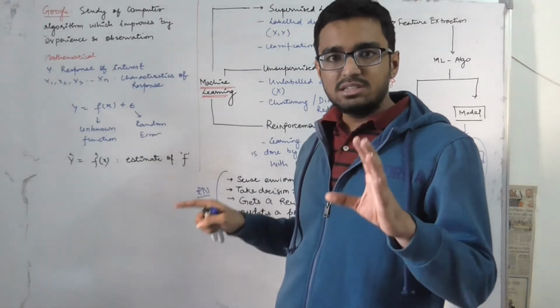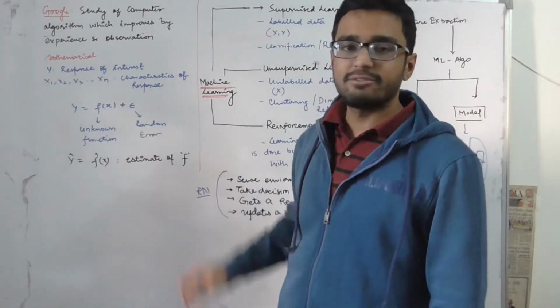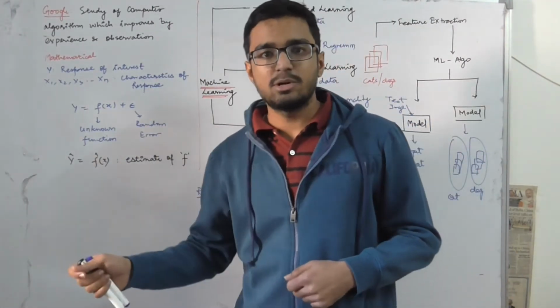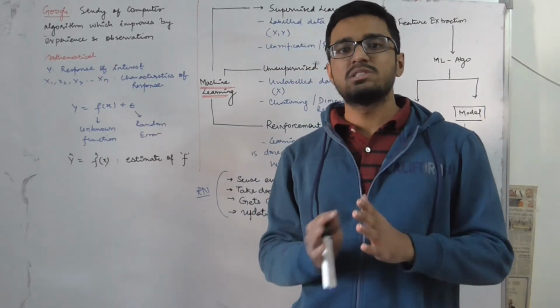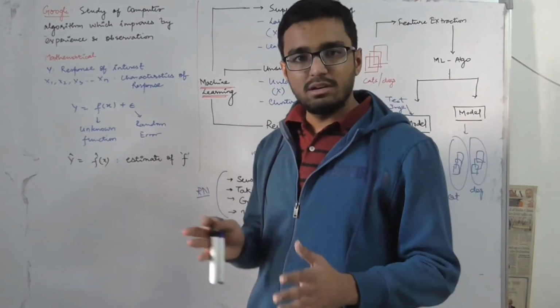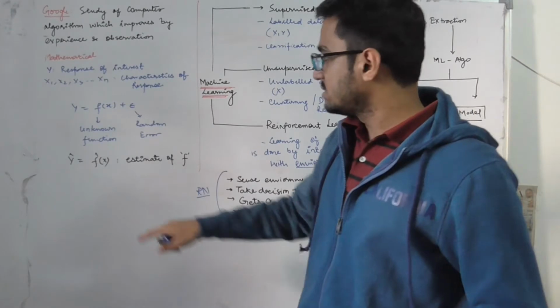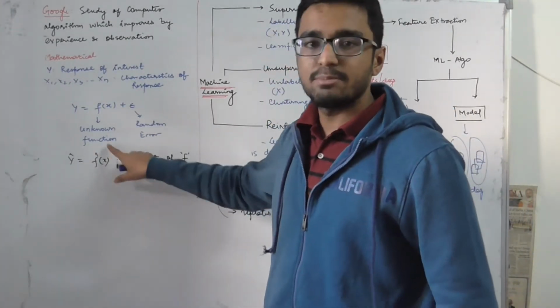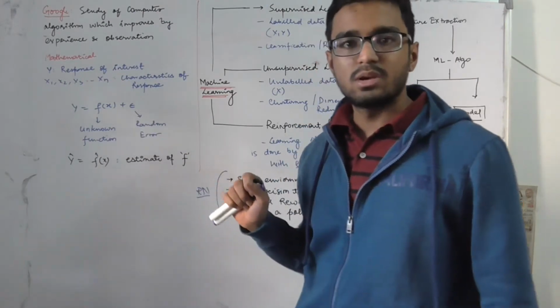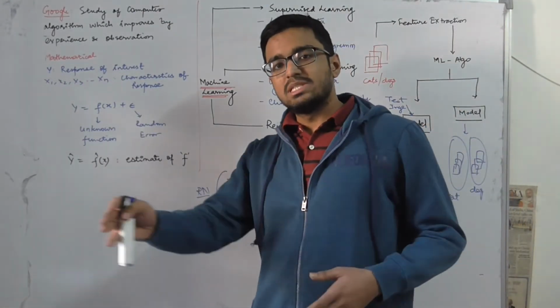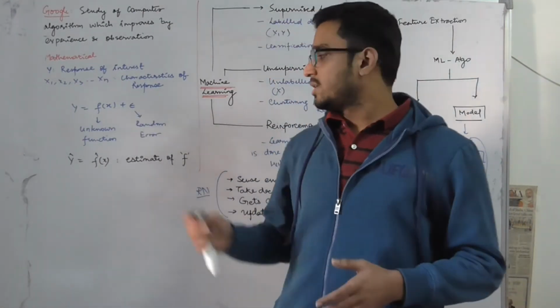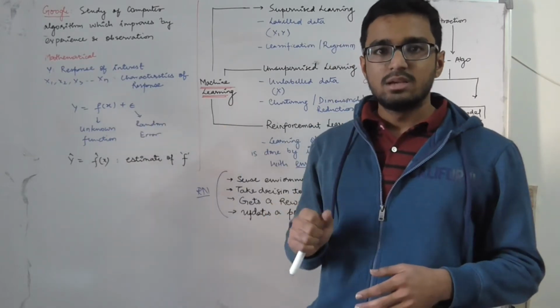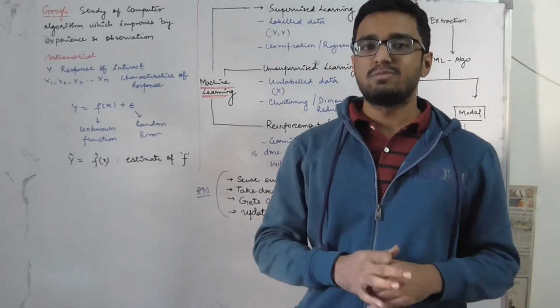So machine learning is a game of estimating this f. If we are getting a good estimate of f, then we are doing good machine learning practice. So our task as a machine learner is to get a y cap, which is equal to f cap of x, where f cap is the estimate of f. In the whole process of machine learning, we only try to estimate this f. So this is the most basic definition of machine learning.